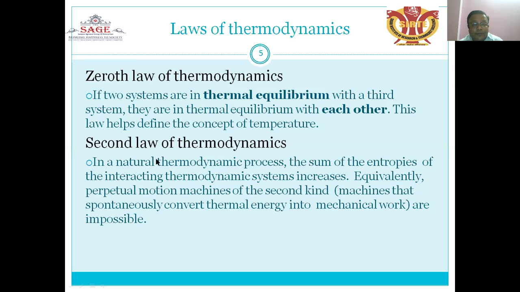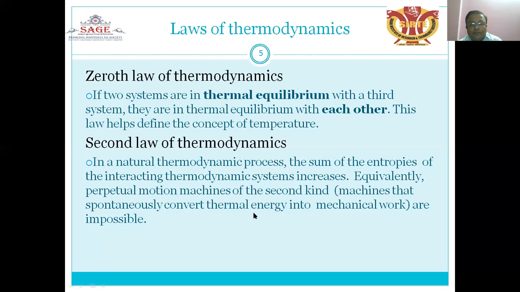What is the second law of thermodynamics? In a natural thermodynamic process, in the case of the first law, there is energy conservation, but there is a loss or degradation of energy, which is shown by the second law of thermodynamics. The sum of the entropies of the interacting thermodynamic systems increases. A perpetual motion machine of the second kind, a machine that spontaneously converts thermal energy into mechanical work, is impossible. Both being mutually convertible is impossible in practical conditions. That is the second law of thermodynamics, earlier discussed in the secondary classes.